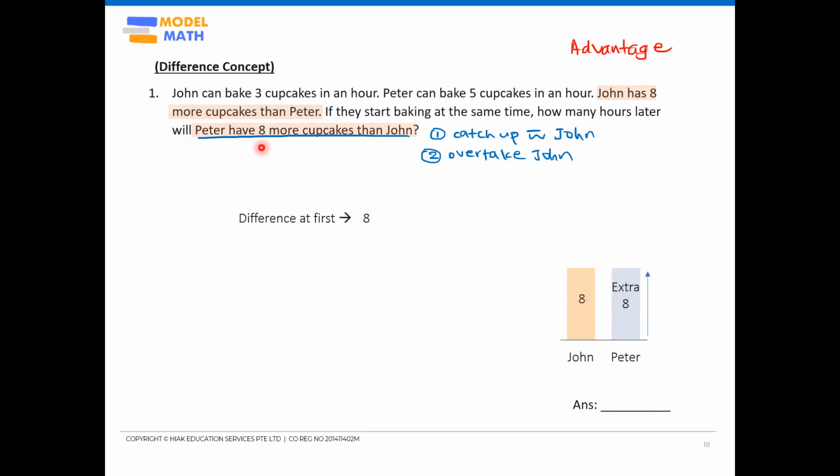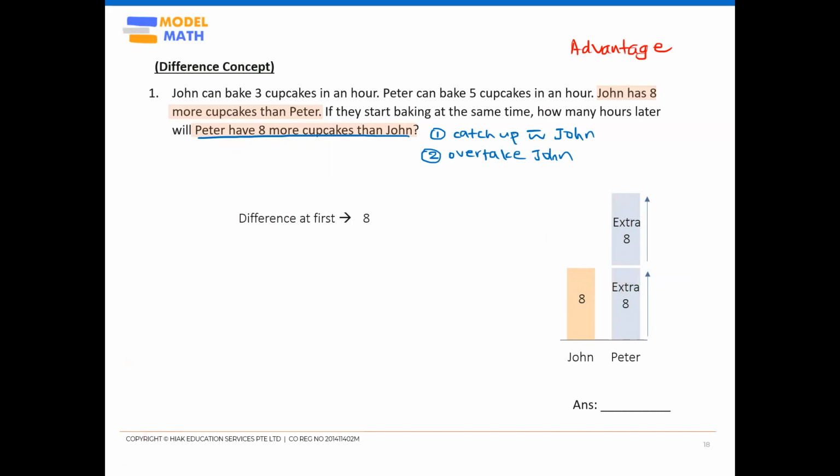Because he wants to have another 8 more than John, I need to let him go up further by baking another extra 8. So can you see he needs to catch up by this original 8 difference first, then followed by another extra 8 cupcakes in order to achieve his target over here. So this is the catching up part. They are the same in the end, catch up. Then this is the overtaking.